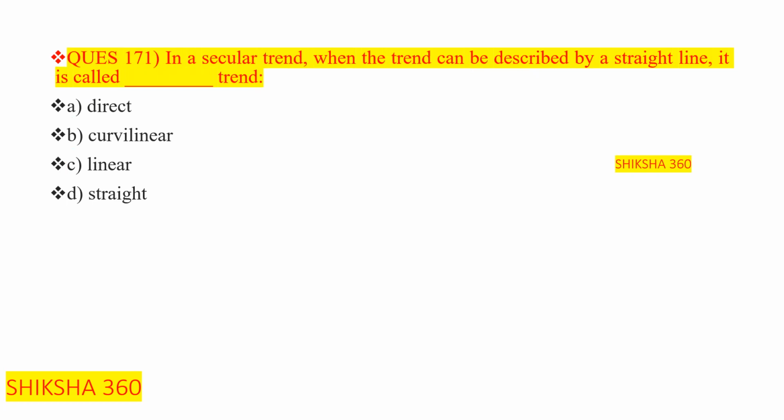Now question 171. In a secular trend, when the trend can be described by a straight line, it is called as direct, curvilinear, linear, or straight. So in a secular trend, when the trend can be described by a straight line, it is called as linear trend.